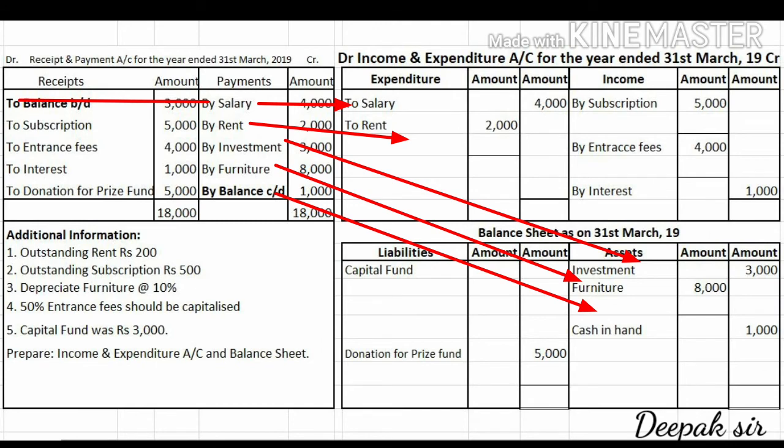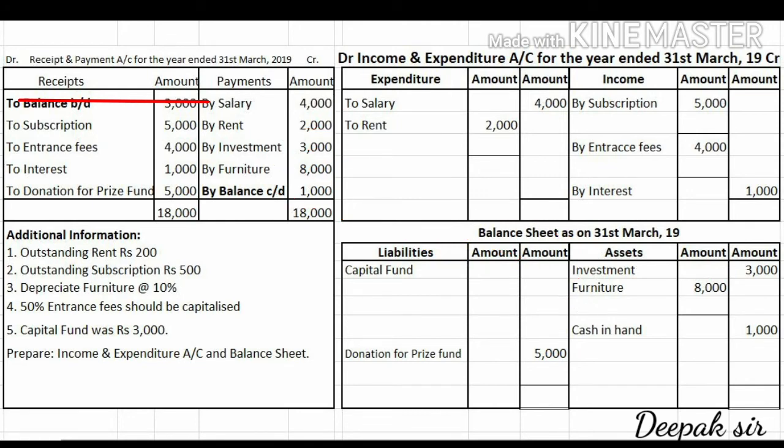And the last account which is given is your closing cash balance, and the closing cash balance will also come on the asset side. I had written on the asset side, that is cash in hand, and the amount 1000 will directly come in the outer column. So the account on which adjustments are given, all the amounts of that account are recorded in the inner column. Now let us solve the adjustment.